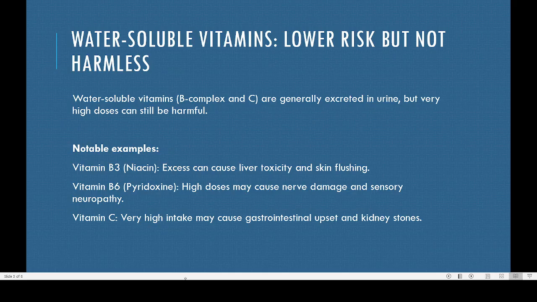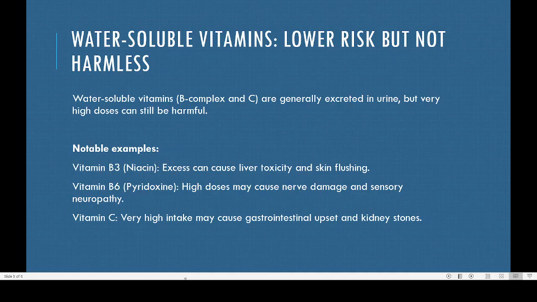So this is one, because this is soluble in water, and urine is also water. So if there is too much of water soluble vitamin like B or C, they can be processed by kidney and also get dissolved in water, urine, and can be eliminated safely. So one is vitamin B3, niacin. Excess can cause liver toxicity and skin flushing, redness of the skin. So that is one problem of vitamin B3 toxicity.